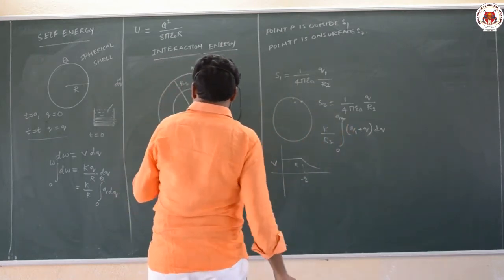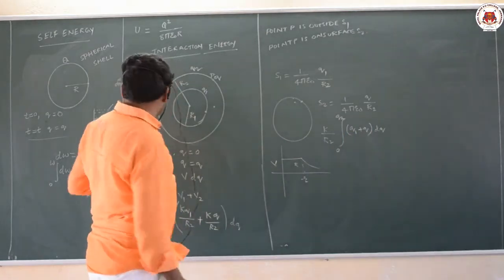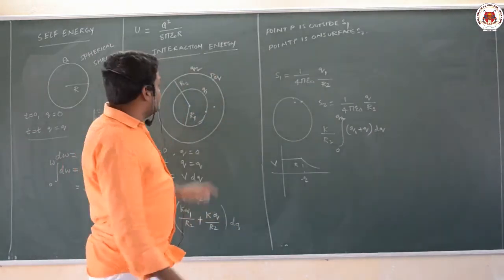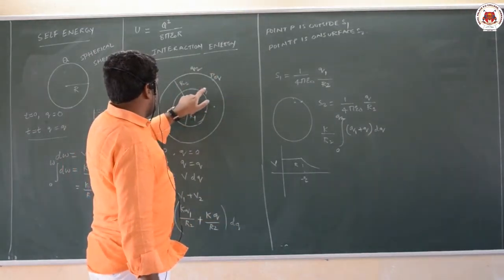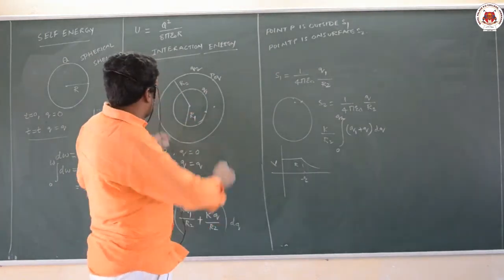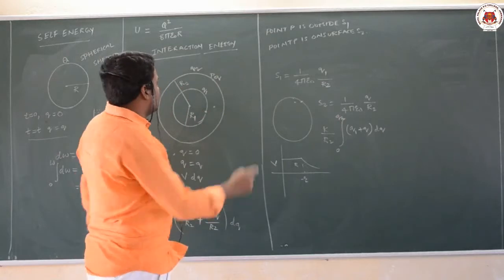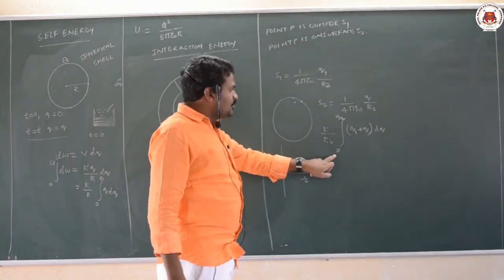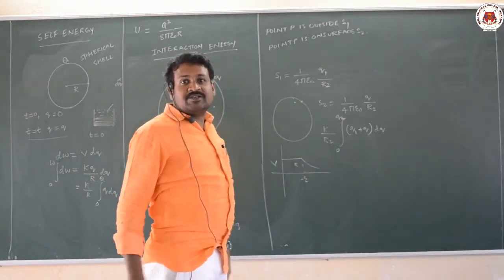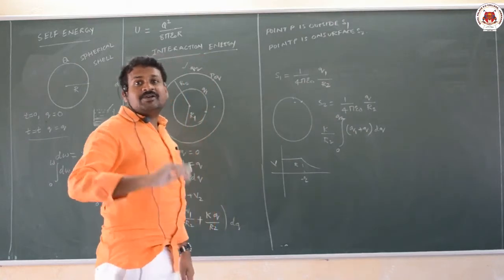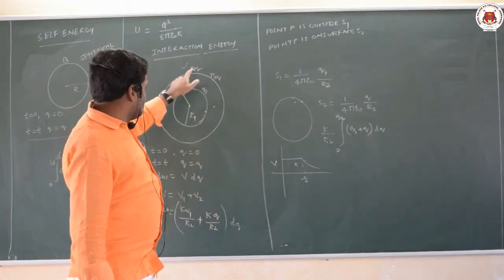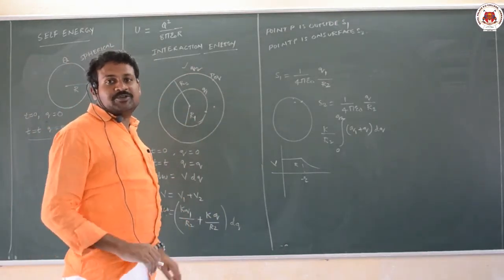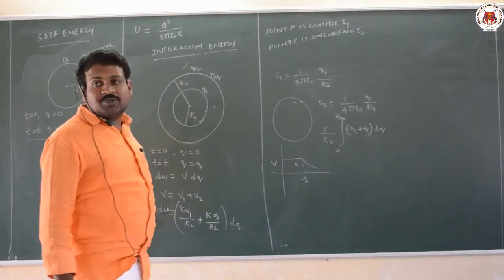I took a shell which is already charged, just a continuation of the previous topic. On that I am constructing one more sphere, a shell whose charge is already Q1, and on that there is an uncharged shell. I have started to give charge and it is finally charged up to Q2. So integration is done from 0. What is the work done to build up another concentric shell? What is the work done to deposit a charge Q2 on a concentric shell which is present over a shell of charge Q1? This is the question.